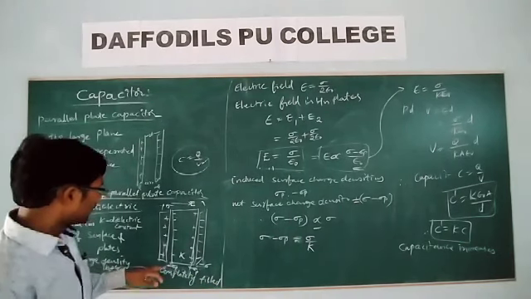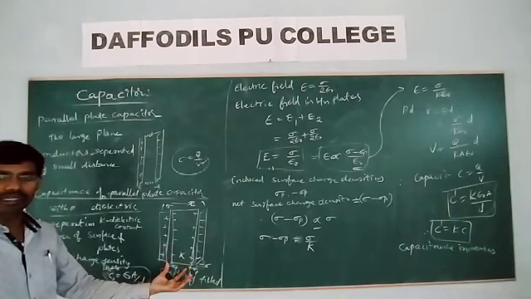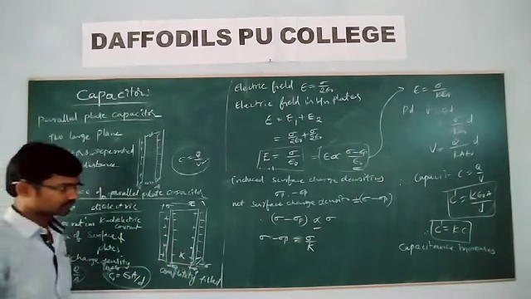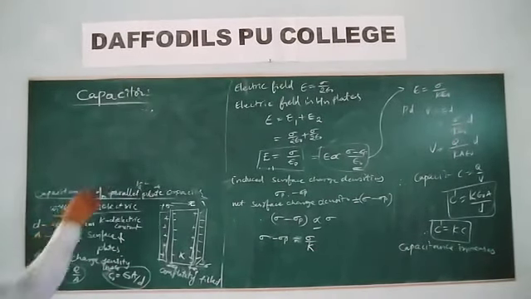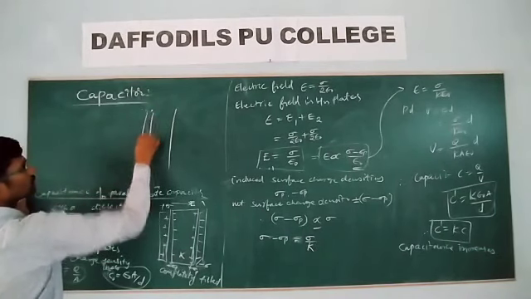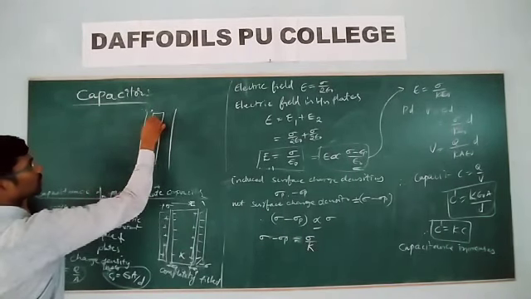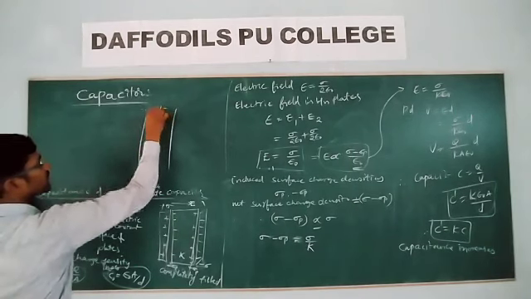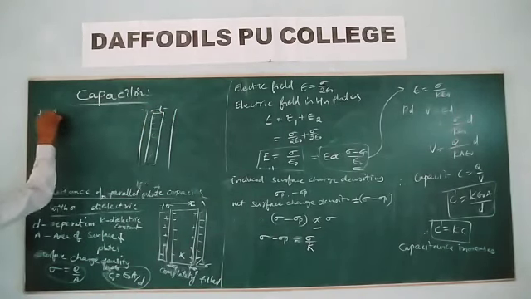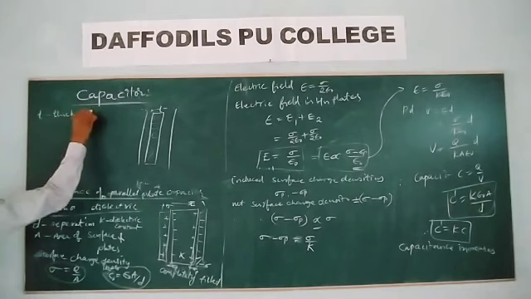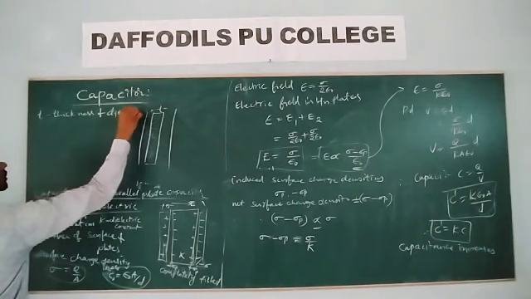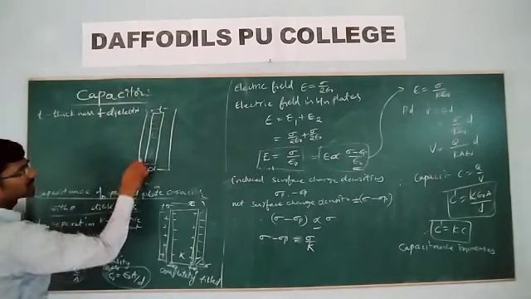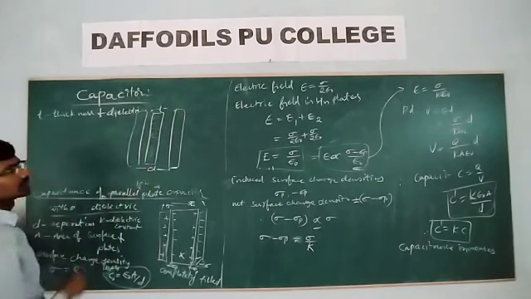But if the dielectric is not completely filled, if it has thickness T, then what will be the capacitance? T is the thickness of the dielectric, and D is the separation between the plates of the capacitor.